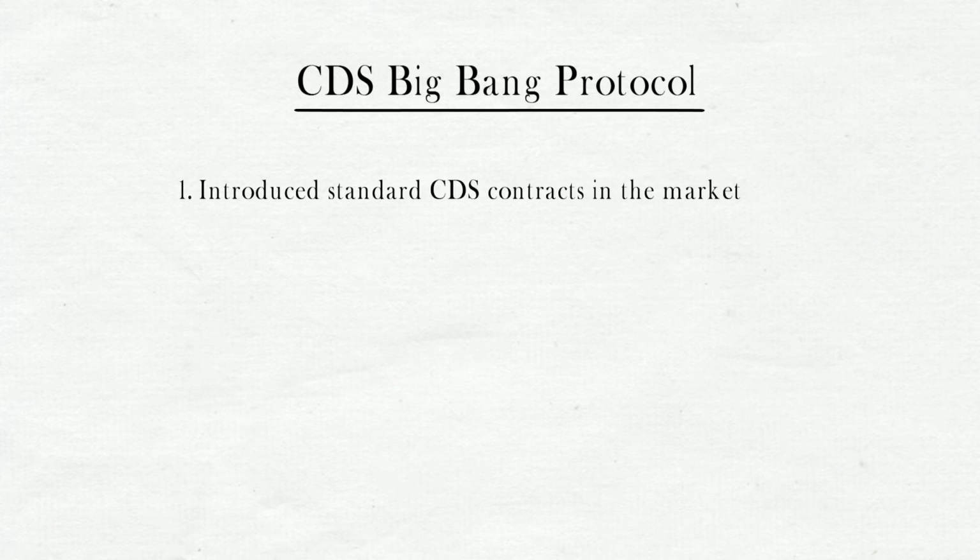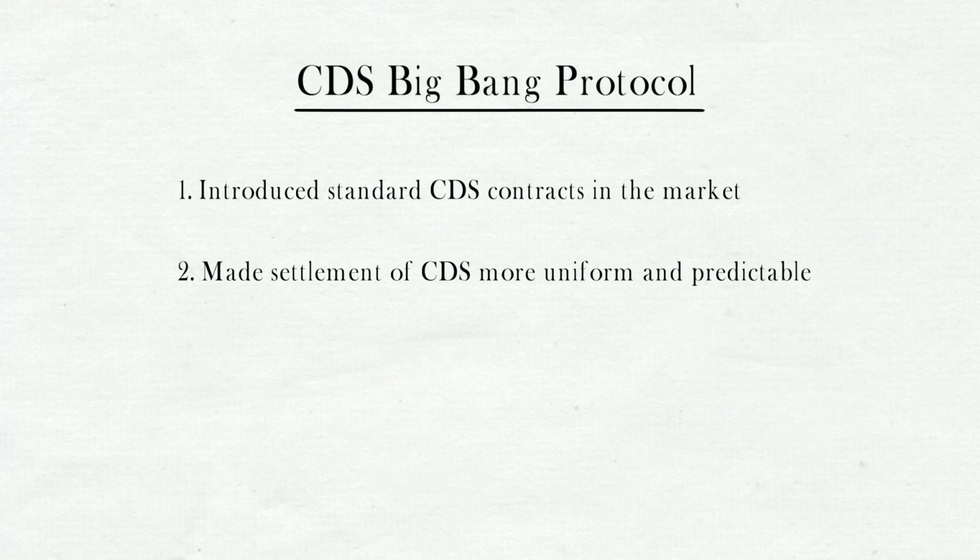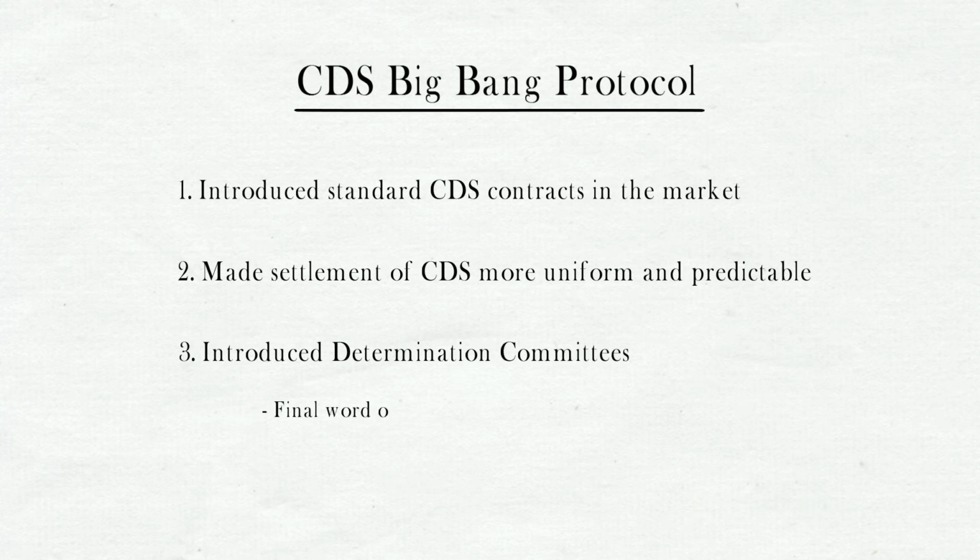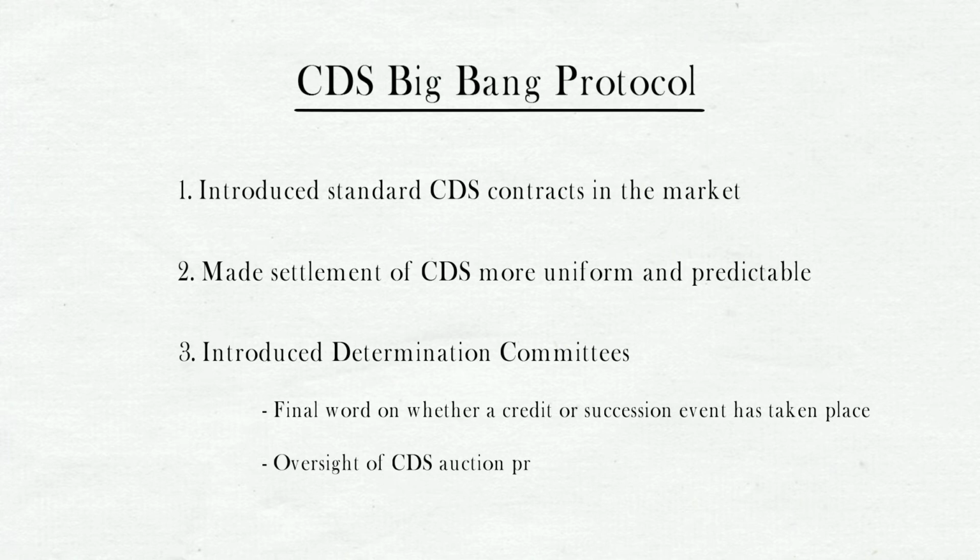Secondly, it made the settlement of CDS more uniform and predictable. A clear set of rules was introduced for auctioning a CDS contract when a company went into default. Thirdly, the protocol introduced something known as determination committees. A determination committee is going to have the final word on whether a credit or succession event has occurred and also oversee the CDS auction process in that case.